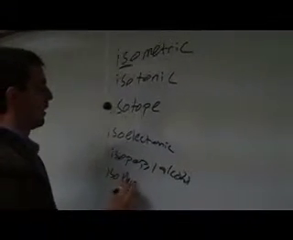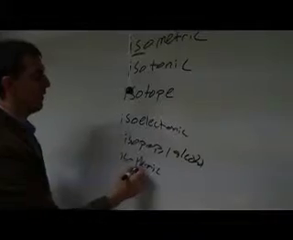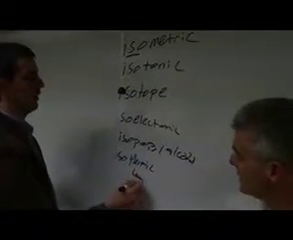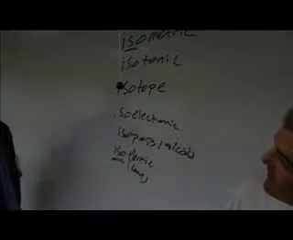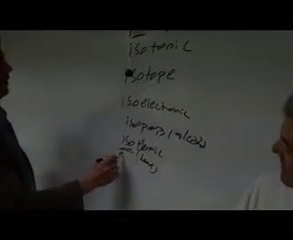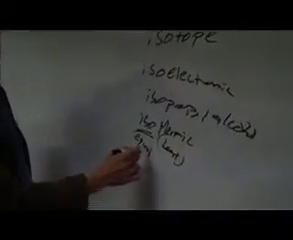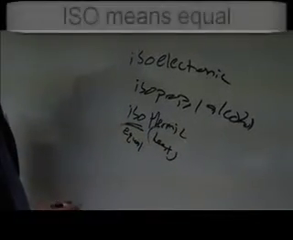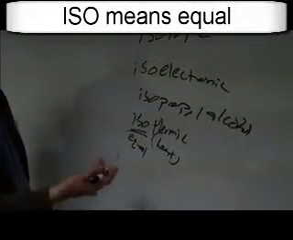Isothermic. Okay, so that's an easy one. I know this one means heat. But if I can figure out what ISO means, I could probably figure out the rest of these words. I'm pretty sure it means equal. I looked it up. Yeah, you're right. So equal heat, the same heat. Same temperature, something like that.